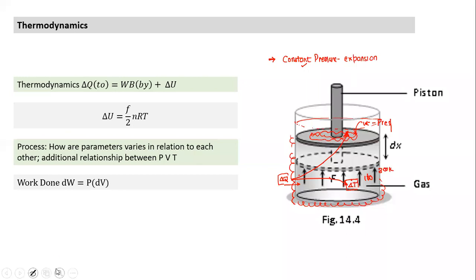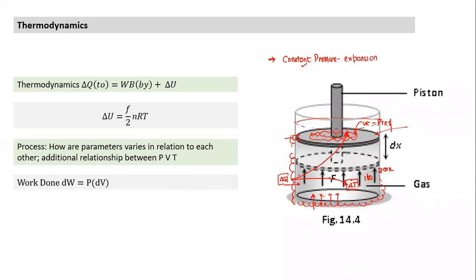How would you carry out a constant volume process? In a constant volume process, expansion and compression won't be there. Keeping volume constant, can I increase the pressure? I want to increase the pressure, but I don't want the volume to change. How would that happen? Fix the piston in one place. Volume not changing means we have to fix the piston. So volume is fixed now, but I want to increase the pressure. How would I increase the pressure? Supply heat.